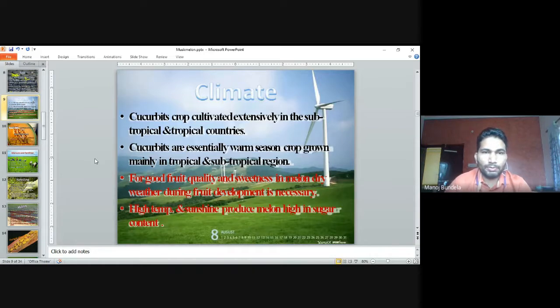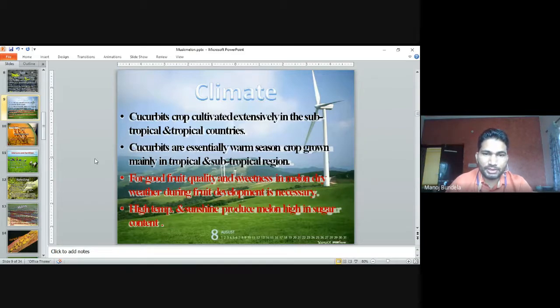Climate. Cucurbit crops are cultivated extensively in subtropical and tropical countries. Cucurbits are essentially a warm season crop grown mainly in tropical and subtropical regions. For good fruit quality and sweetness in melon, dry weather during fruit development is necessary.